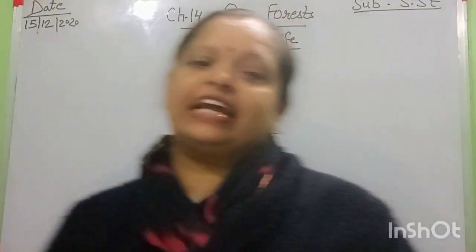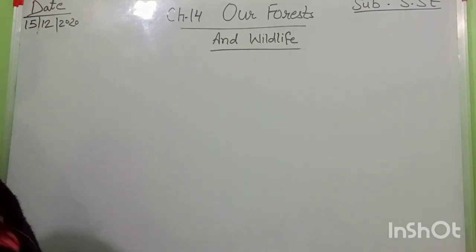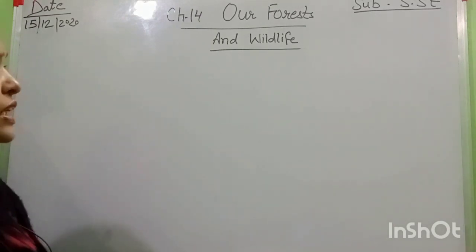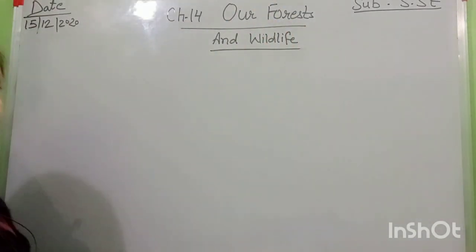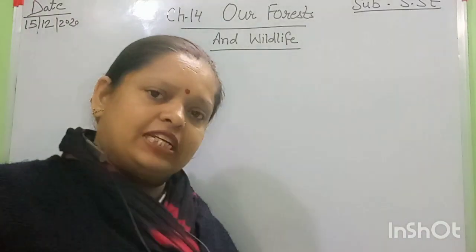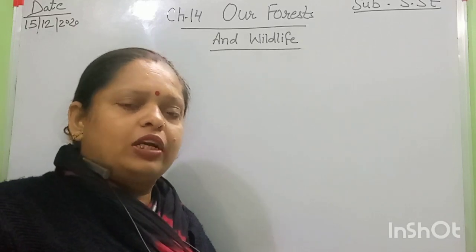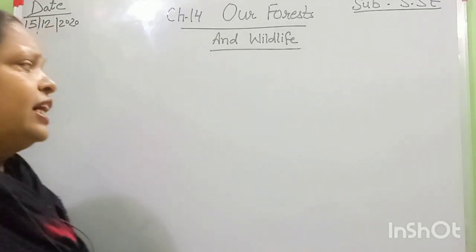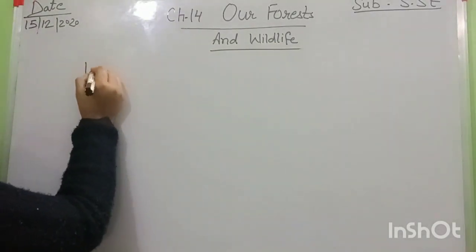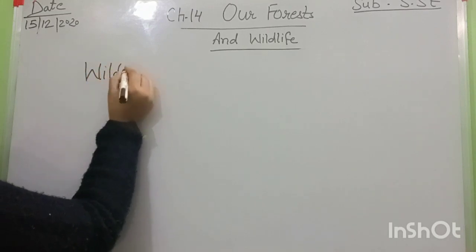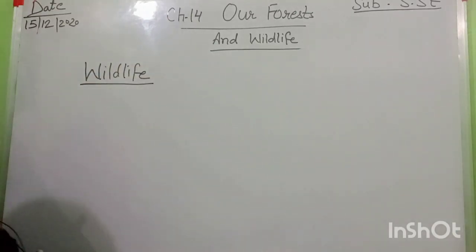Good morning students, and welcome to your SST class. Some topics from this chapter are completed now. Your chapter is chapter 14, Our Forest and Wildlife. What is a forest, types of forest, conservation of forest. These topics are covered and completed now. And this is the last topic from this chapter, that is wildlife.